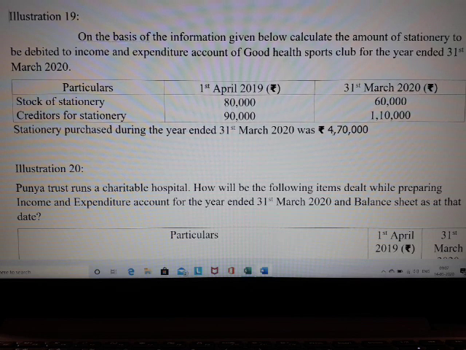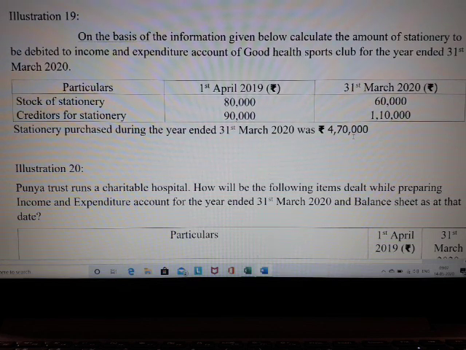So purchases details, right? Because we used to find the cost of goods sold by using the formula opening stock plus purchases less closing stock, right? So the purchases overall value is given to us, 4,70,000.